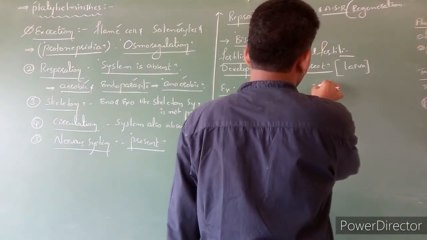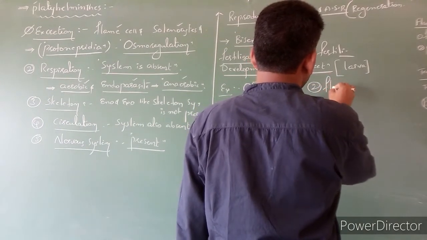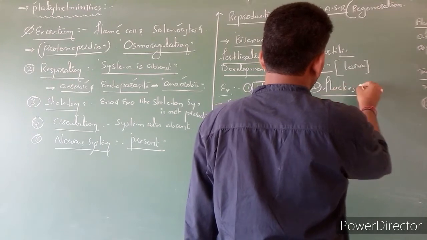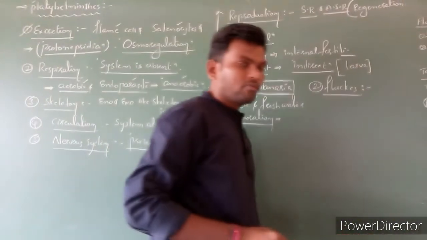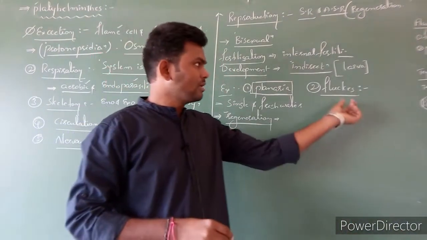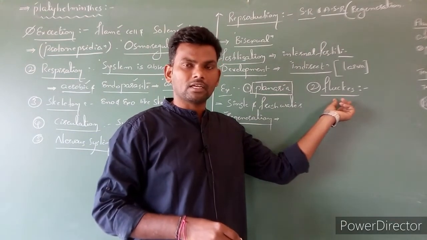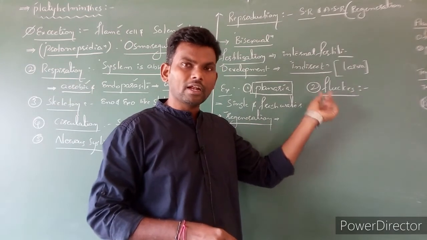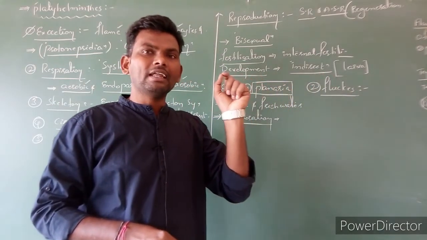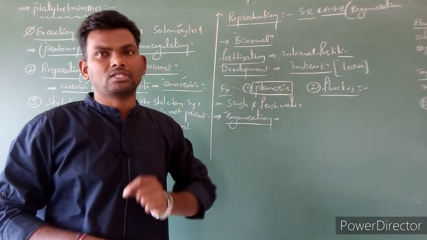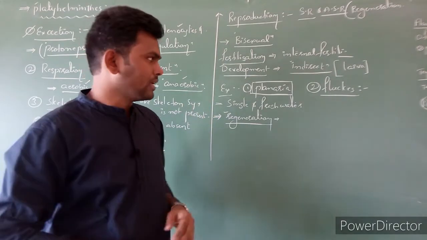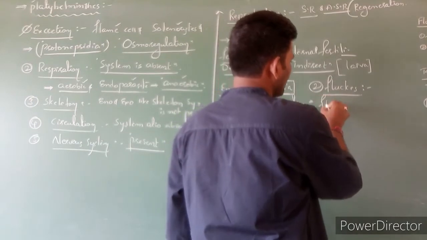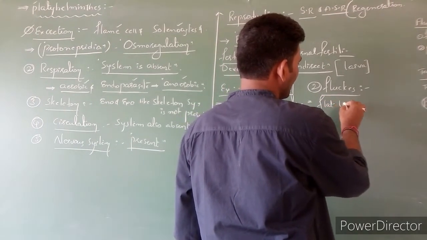The next example is flukes. Flukes are worms with a dorsal surface and ventral surface, smooth, and flattened leaf-like structures.